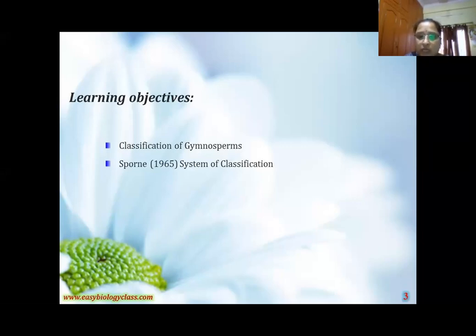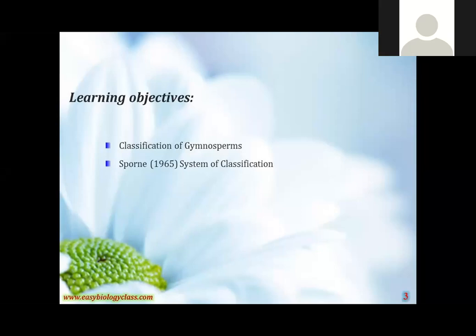What are gymnosperms? Here naked seeds are present. In angiosperms, the seed coat is there. This is the basic thing scientists took to divide the flowering plants. These are things I explained in the last class: what type of habit, external features and internal features there are, the plant characters, the root system, what type of stem, what type of leaves are present, and the reproduction. These were completed in yesterday's class.